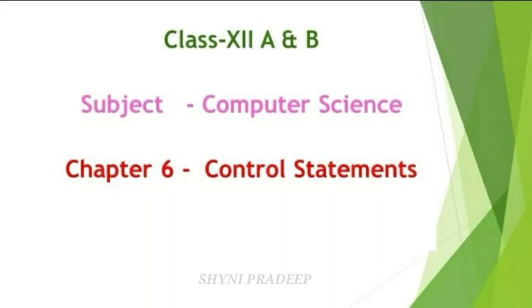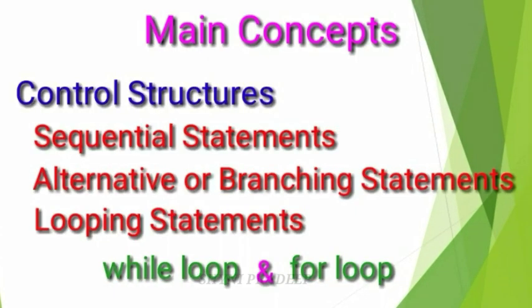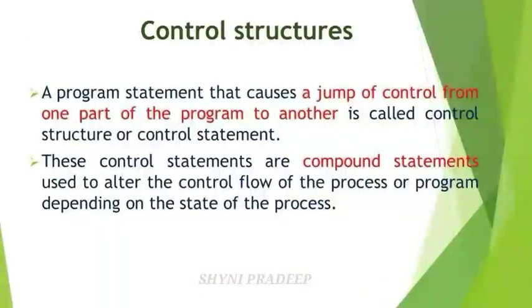Dear students, in this session, you are going to learn 12th Standard Computer Science, 6th chapter, Control Structures. The main concepts you are going to learn in this session: control structures, sequential statements, alternative or branching statements, looping statements, while loop, for loop. What do you mean by control structures?